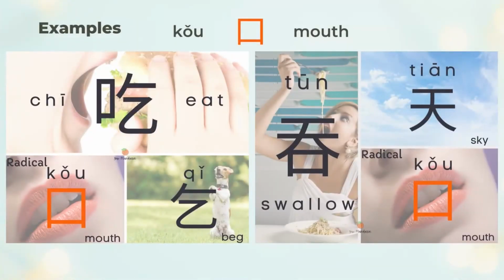吃 is to eat. 吃 is the left 口 mouth, and the right 乞 beg. When you crave food, your mouth wants to eat. 吞 is to swallow. 吞 is the top 天 sky, and the bottom 口 mouth. 吞 is to look at the sky and swallow.